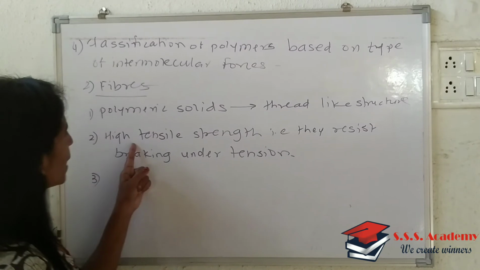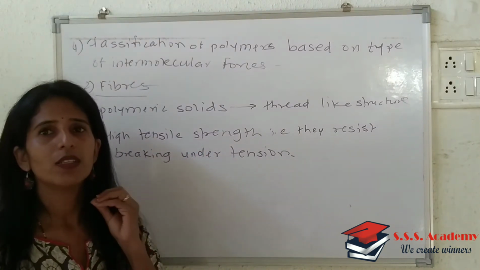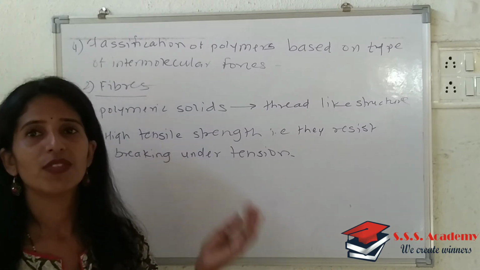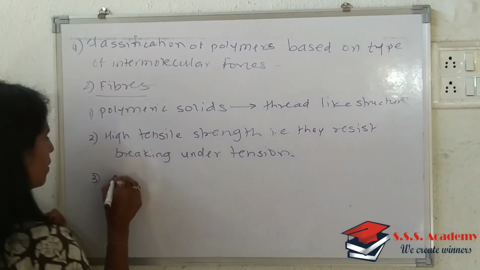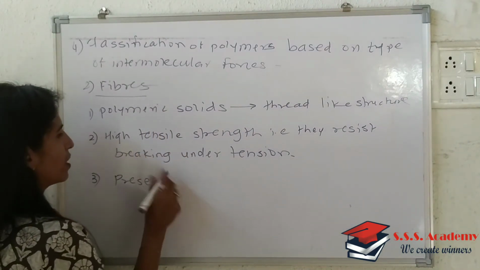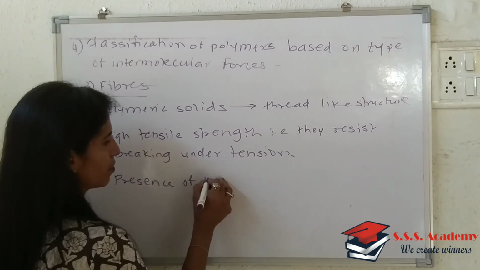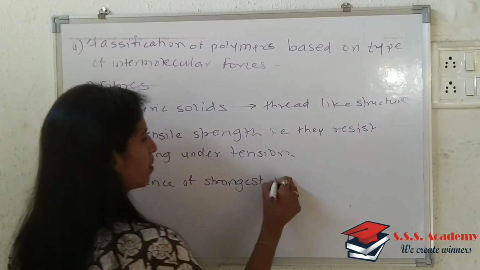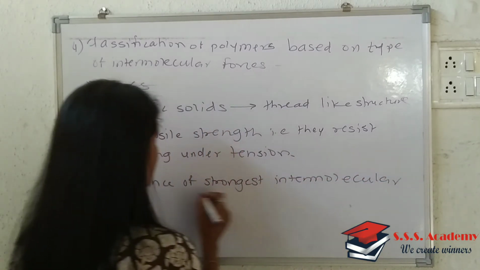The third point is why this kind of polymer possesses higher tensile strength. This is because higher tensile strength arises because of the presence of the strongest intermolecular forces of attraction.